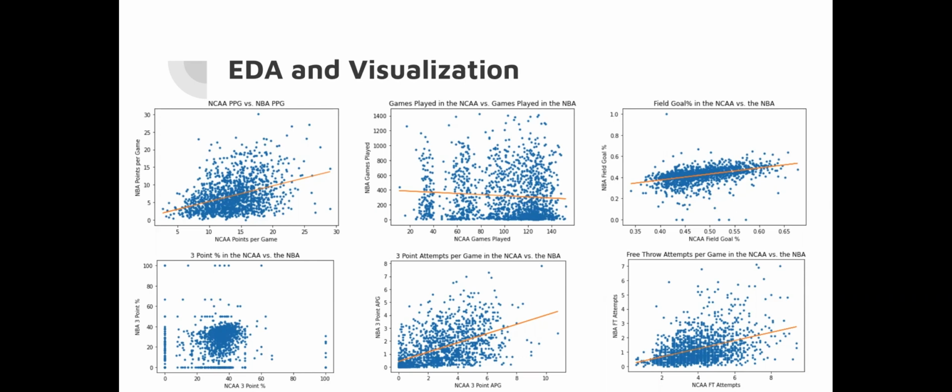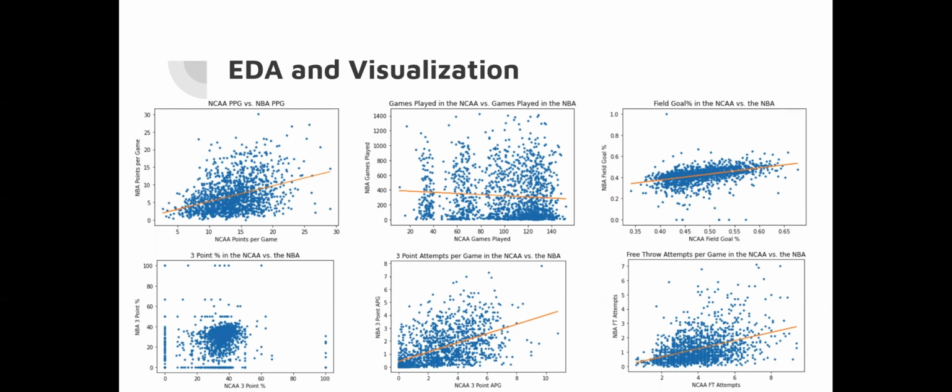So with the first visualization in the top left, you can see we compare NCAA points per game with NBA points per game. And looking at this plot, there does seem to be a very noticeable positive correlation between NCAA points per game and NBA points per game. And it can be seen by the linear regression line. Also, it is noticeable that for the NCAA points, the cluster is more apparent in the 10 to 20 points range, while the NBA points cluster is in the 0 to 10 points range. And this does make sense intuitively, as it would be naturally much harder to score against the best defenders in the NBA as opposed to defenders in the NCAA.